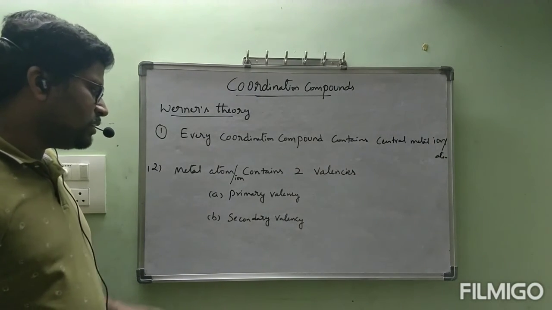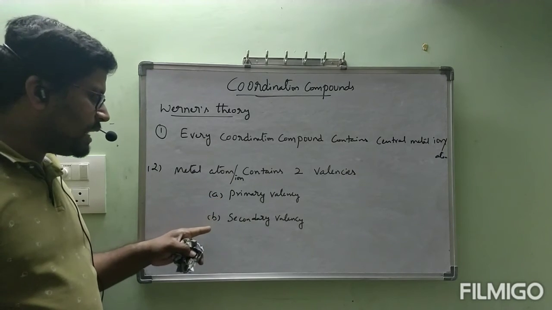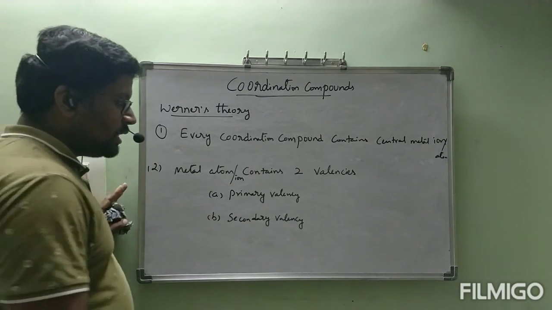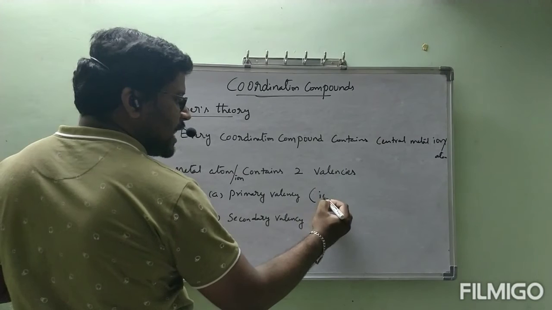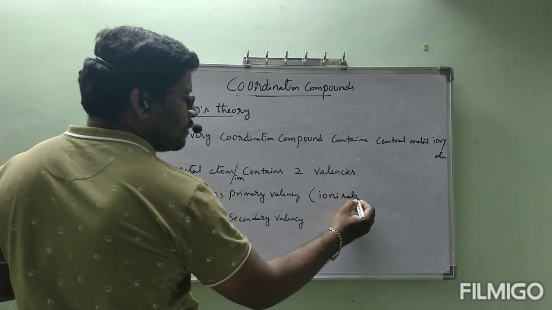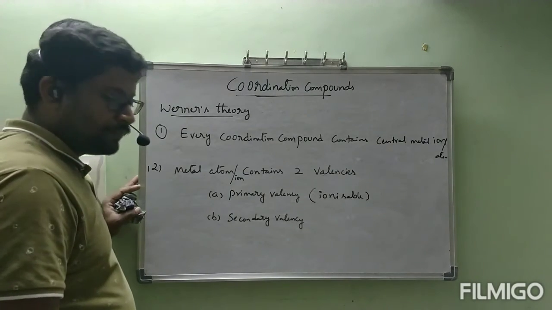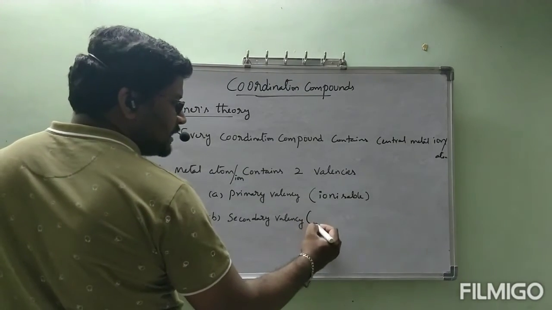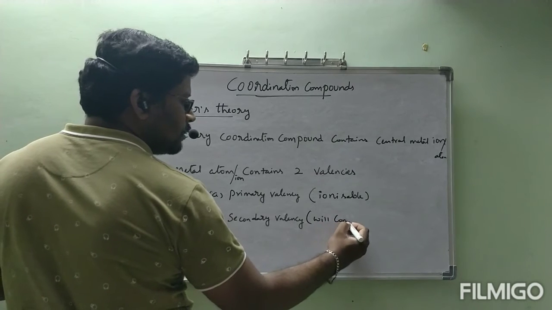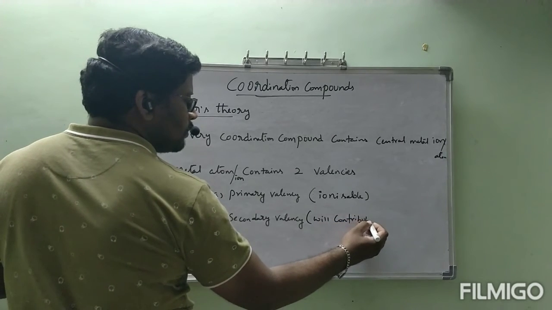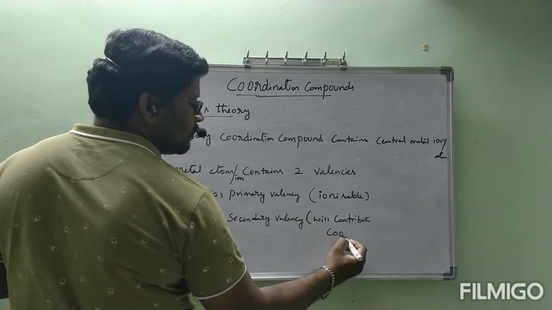Those two valencies are A, primary valency, B, secondary valency. This primary valency is ionizable. Secondary valency will contribute the coordination number.